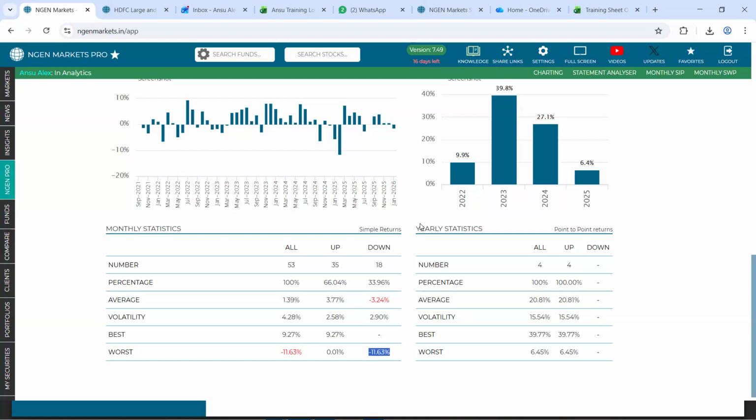And similarly, you can also view it in terms of the yearly statistics. What was the total number of years, and in those years, how did the fund perform? What was the best and the worst return across all the 4 years that we are looking upon?